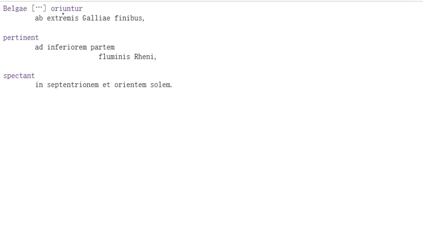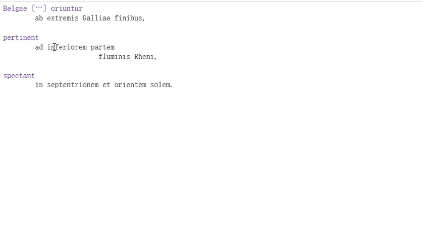Pertinent, again, notice that there are no conjunctions between these verbal ideas. So the Belgae oriuntur, they pertinent ad inferiorem partem fluminis Reni, and then spectant in septentrionem et orientem solem. Okay, so just keep in mind that the Belgae here are your subject with all three of these verbs, oriuntur, pertinent, and spectant.